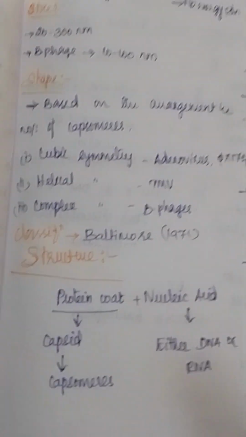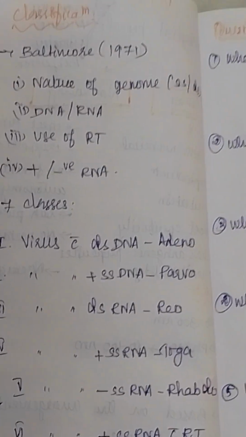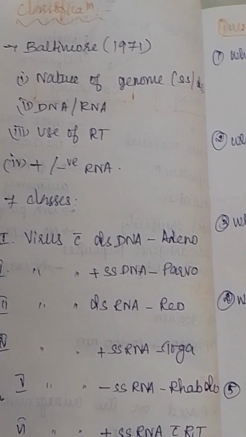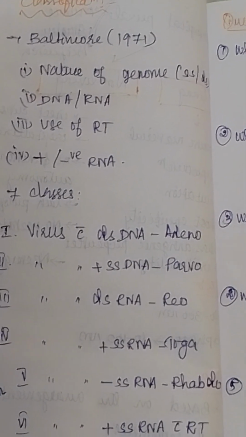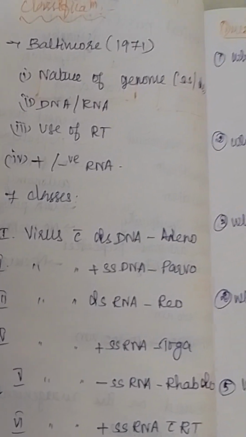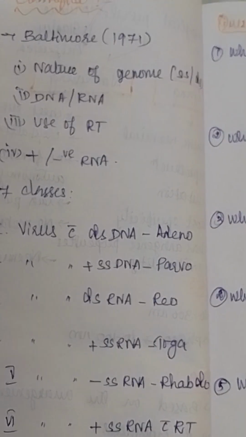And next one is classification. Mainly the viruses are classified based on nature of host. That is, whether the virus is infecting plants or animals. The virus which infect plants are called as plant viruses, and the virus which infect animals are called as animal viruses.